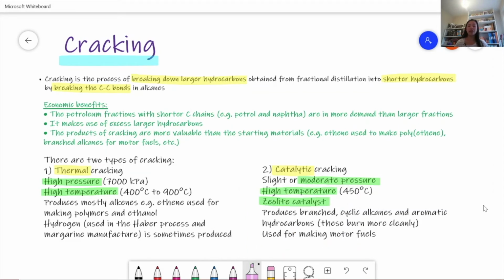Thermal cracking produces mostly alkenes and also sometimes hydrogen. Catalytic cracking produces branched alkanes, cyclic alkanes and also aromatic hydrocarbons, aromatic meaning it has a benzene ring. And catalytic cracking is used for making motor fuels. You have to remember these key points because you'll be asked about them quite a lot, and also to compare the two of them.